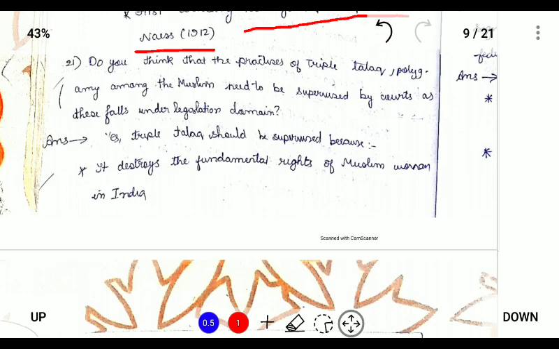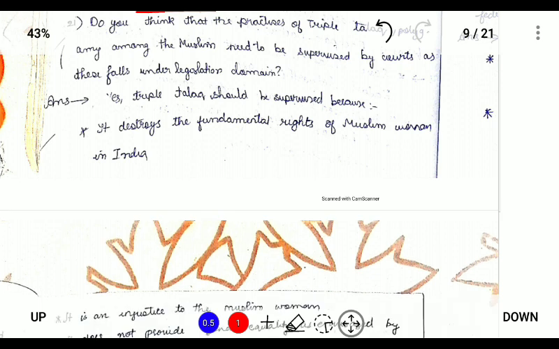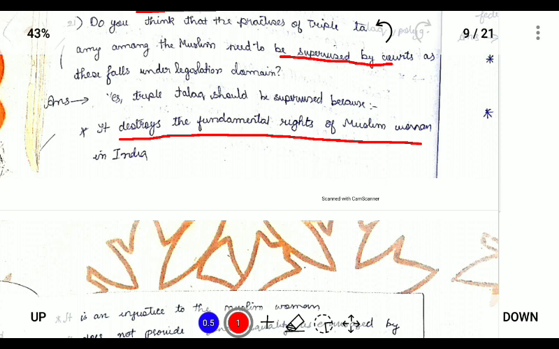Do you think that the practice of triple talaq and polygamy among Muslims needs to be supervised by courts, as this falls under the legislative domain? Triple talaq is to be supervised by the court because it destroys the fundamental rights of Muslim women in India.